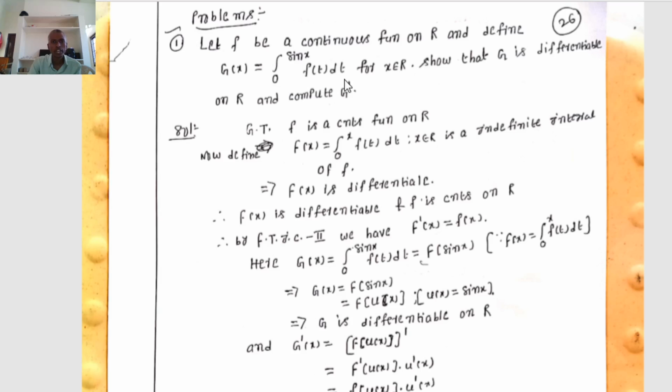Problems. Let f be a continuous function on R and define capital G of x equal to the integral from 0 to sin x of f of t dt for x belonging to R. Show that the function capital G is differentiable on R and compute G dash.